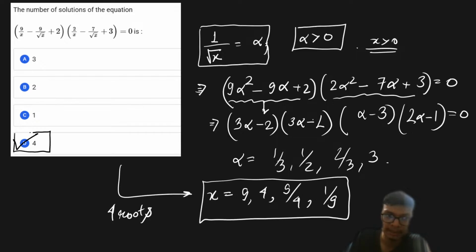Very straightforward problem, but the idea is very intriguing, right? That's why I took up this problem, right? This idea is very interesting because you have to discuss why we are doing the transformation, not keeping the answer in terms of root x, but transforming into some other variable such that we are able to turn this into a biquadratic equation, and we are going to easily find the roots. Very simple, right? I hope this part is clear to all of you.